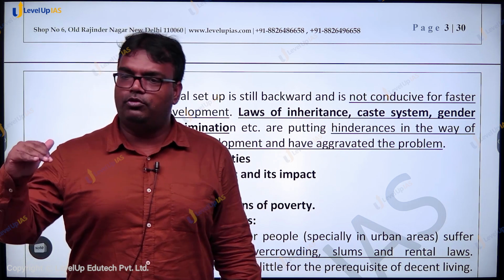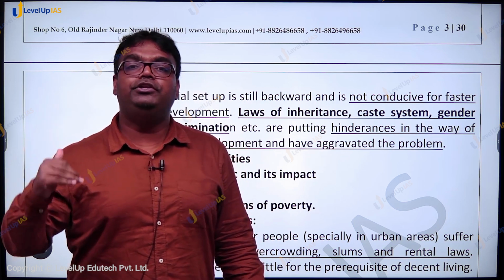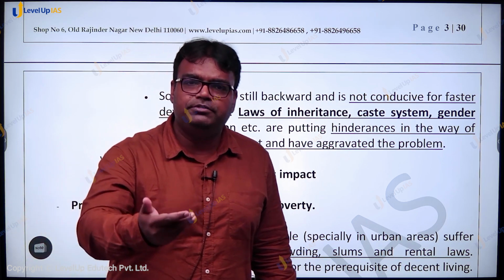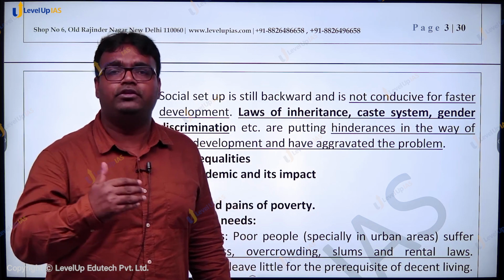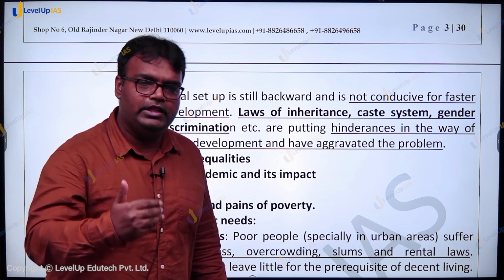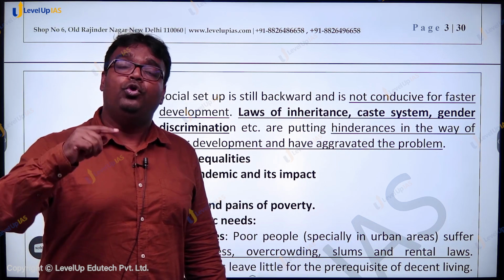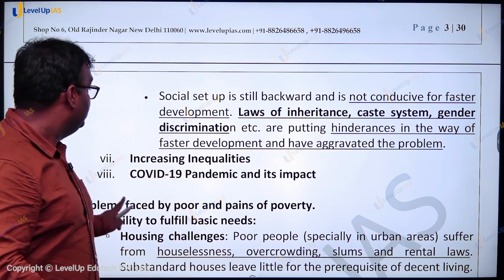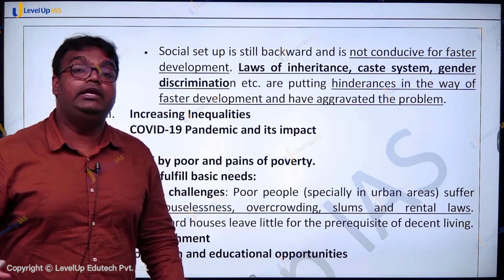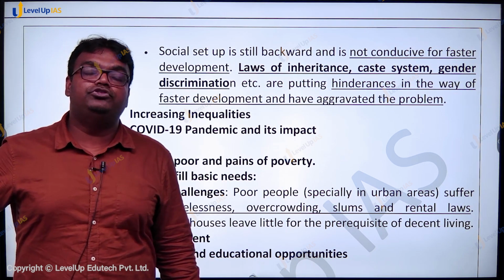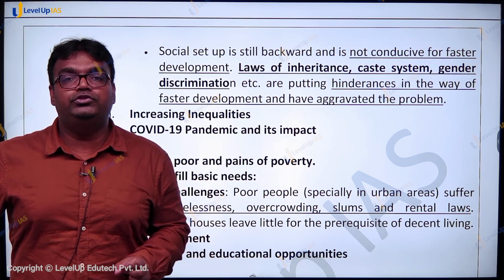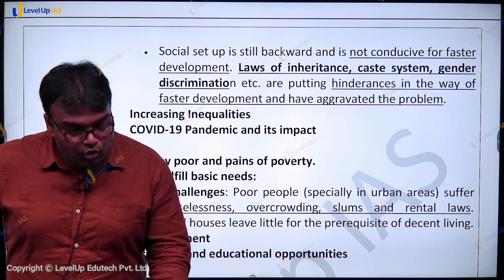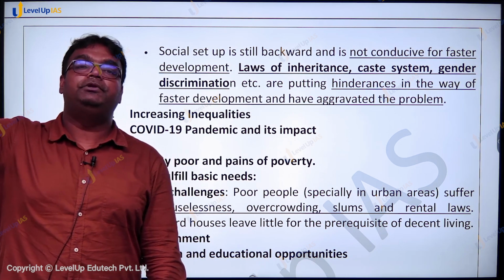When girls are not able to get proper education, proper skilling opportunities, their ability to contribute to the economy and contribute for themselves reduces. Similarly, because of caste discrimination, because of other such factors, when some communities are not able to get good access to health facilities, good access to education facilities, their overall ability to fight poverty, their overall ability to get good opportunities reduces. Then in recent years, we have also seen increased inequalities. A small percentage of India's population has control over most of the resources. So this increasing inequality leads to the lower strata of the society remaining lower and rich becoming the richer.